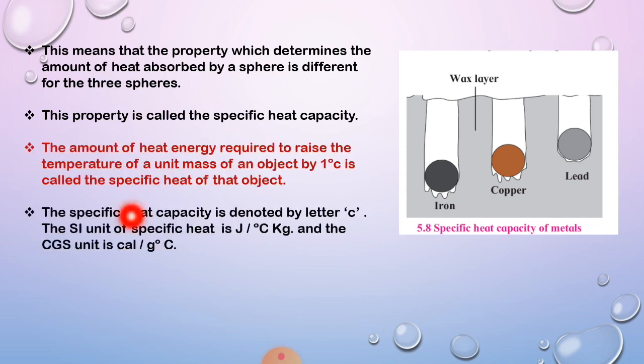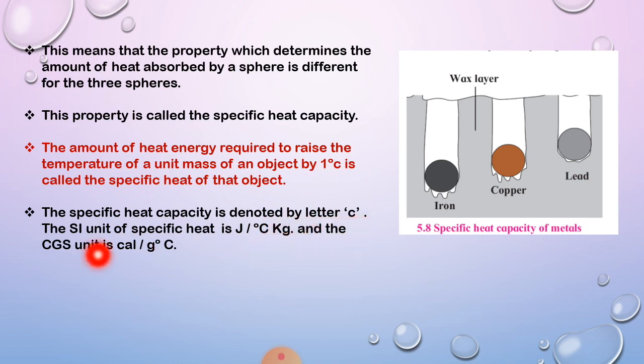The amount of heat energy required to raise the temperature of a unit mass of an object by 1 degree Celsius is called the specific heat of that object, and the specific heat capacity is denoted by the letter small c.